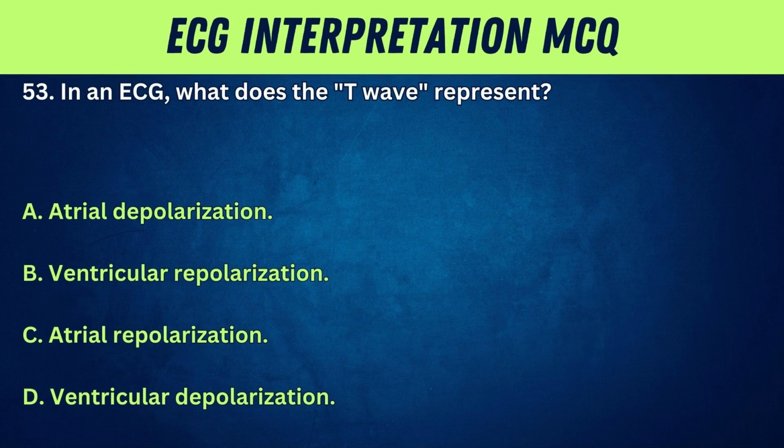53. In an ECG, what does the T wave represent? A. Atrial depolarization. B. Ventricular repolarization. C. Atrial repolarization. D. Ventricular depolarization.